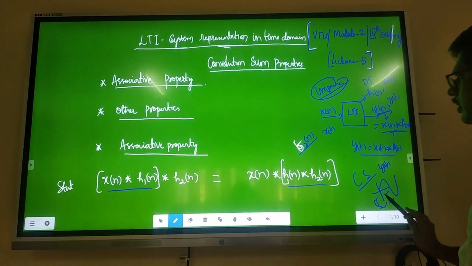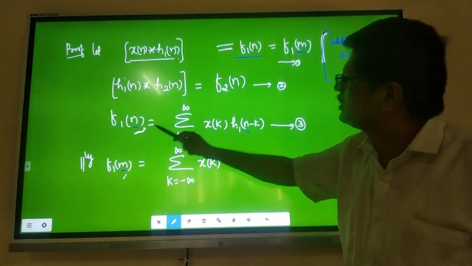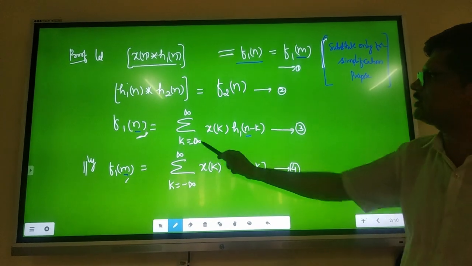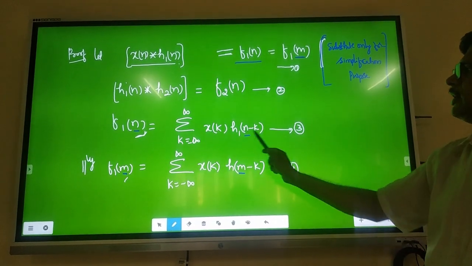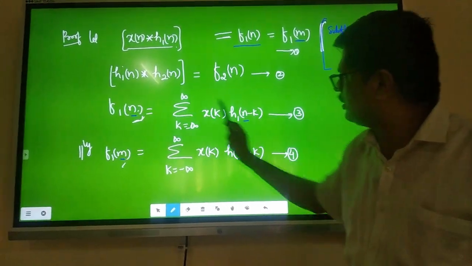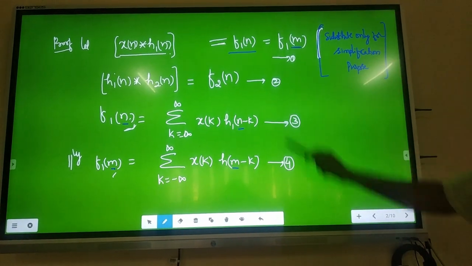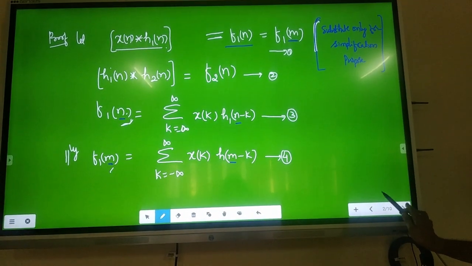For example, this is RHS. Then write the F1n definitions. For two signals, the standard equation is the summation over k equal to minus infinity to plus infinity of x of k, h1 of n minus k. I don't want F1n, I want F1m. In place of n, I want m. F1m is equal to, in place of n, write m. Call this equation 1, 2, 3, 4.